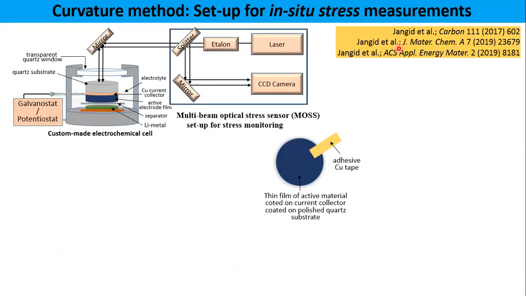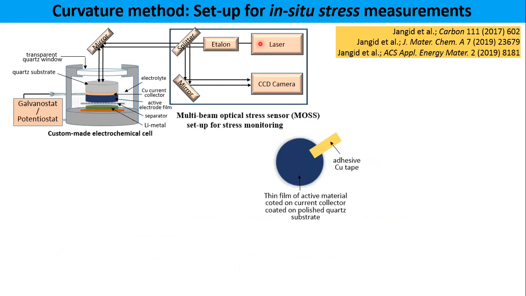Fine. We have already seen this setup in the morning session. This is a multi-beam optical stress sensor. In this setup, you have a laser and there is one etalon. The etalon multiplies the laser beams.